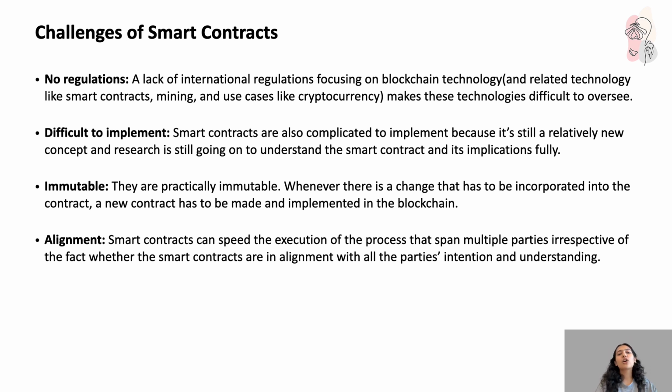Alignment: smart contracts can speed the execution of processes that span multiple parties, irrespective of whether smart contracts are in alignment with all the parties' attention and understanding. So, if it's an if-else condition, it just goes in, right? Whether I am ready or not, it does not even depend on that because it's automatic. If this if condition is met, the code will get executed irrespective of whether my party is ready or not, because it's all automated, right?